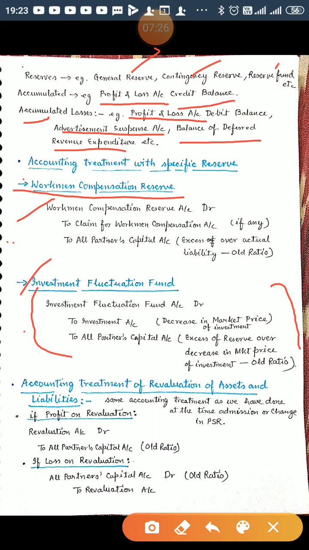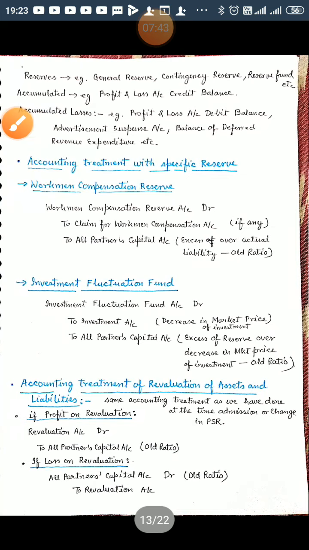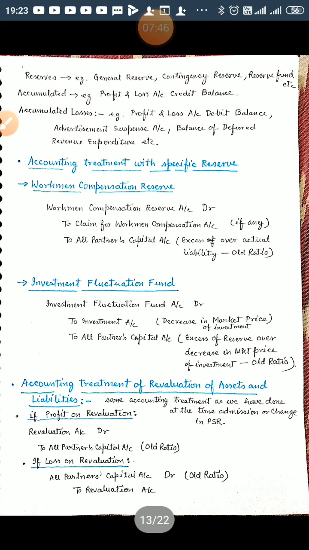So if there is profit on revaluation, the journal entry will be revaluation account debited to all the partners' capital accounts in their old ratio. If there is loss on revaluation, all partners' capital accounts will be debited to revaluation account in their old ratio. Now this is all about the adjustments and conceptual clarity which you are going to apply at the stage of retirement or death of any partner. Right now we are concerned with the case where a partner retires. We will see how these concepts are applied.